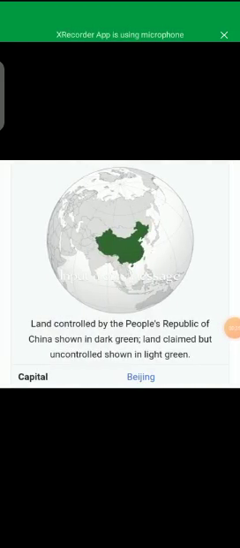and in the world map. If you look at the globe of the world, in the green color you can observe the location of China. This is the world map, and the exact location of China: it is located in the Asia continent, in the east of Asia continent, and it shares a border with so many other countries.